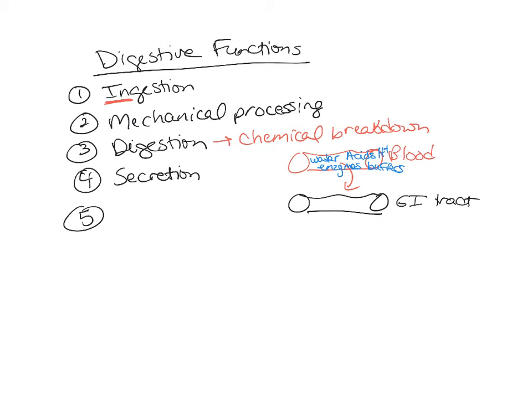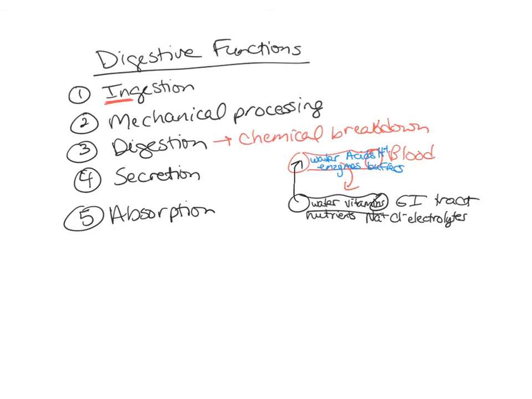Then we have absorption. Absorption is the movement of small organic molecules or electrolytes or vitamins or water or anything that you're actually ingesting. So water, vitamins, nutrients like glucose and amino acids, electrolytes like sodium, chloride, those are electrolytes.